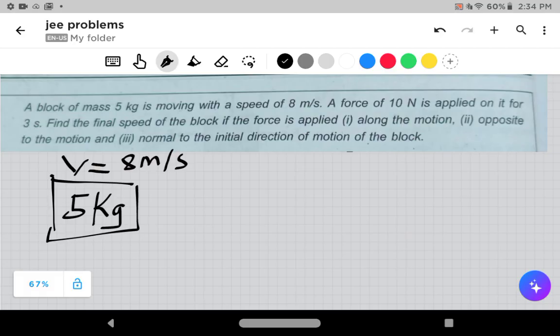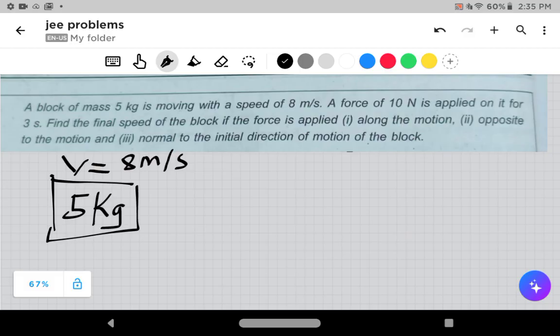But they haven't given the direction of force. Is it along or opposite? Because if the block is at rest, I can make the force act anywhere. But the block was not at rest. It was moving at the speed of 8 meters per second, guys. So the direction of force is more important to me. Let me read the question completely and come to a conclusion.